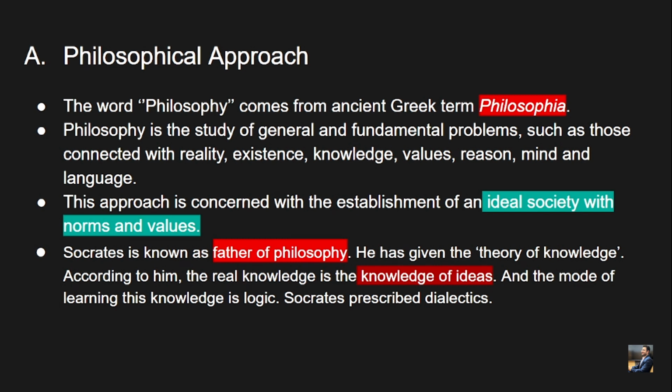Philosophy is the study of general and fundamental problems such as those connected with reality, existence, knowledge, values, reason, mind and language. Very valid point. This approach is concerned with the establishment of an ideal society with norms and values. We have seen how the final goal of all the normative or philosophical thinkers such as Plato, Socrates, Aristotle, etc. was the attainment of an ideal society.